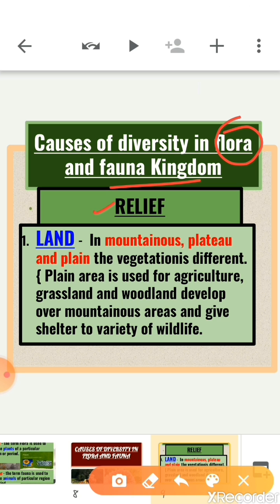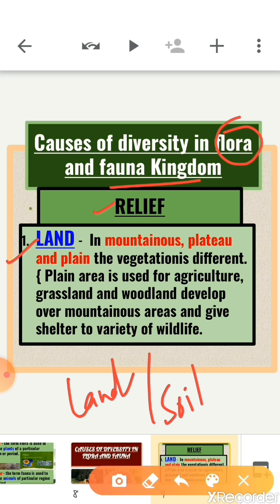Basically, children, the relief of a place is defined by its land and type of soil. The relief of a place is defined by its land and soil, and it is an important factor affecting the diversity of flora and fauna. Now let's read about the components of relief. So the first component is land.